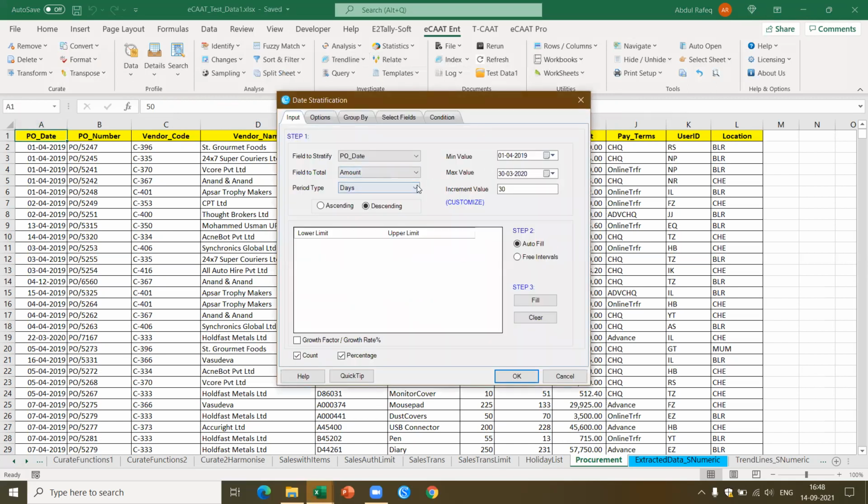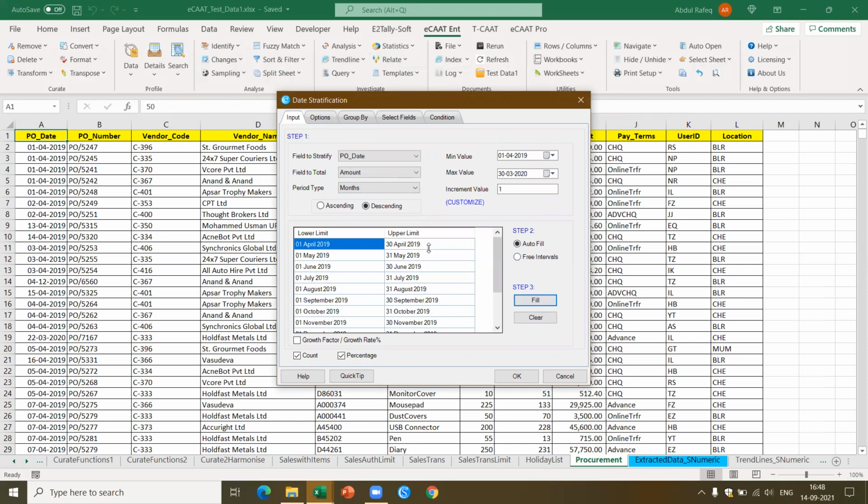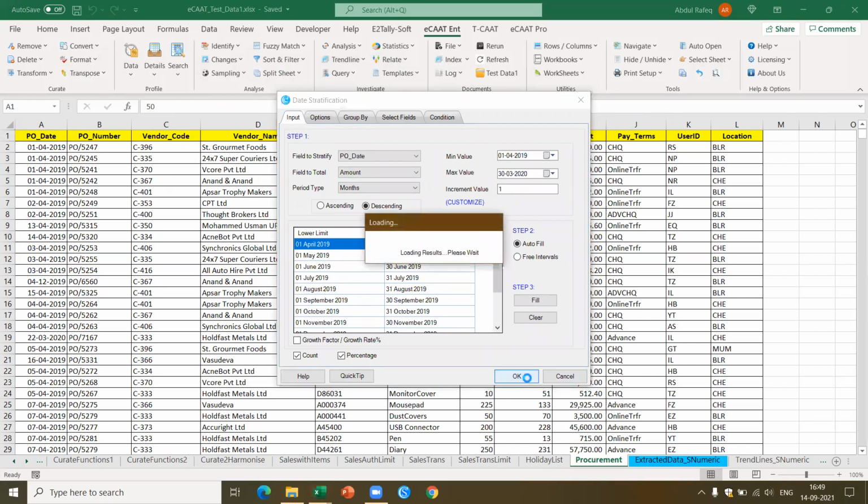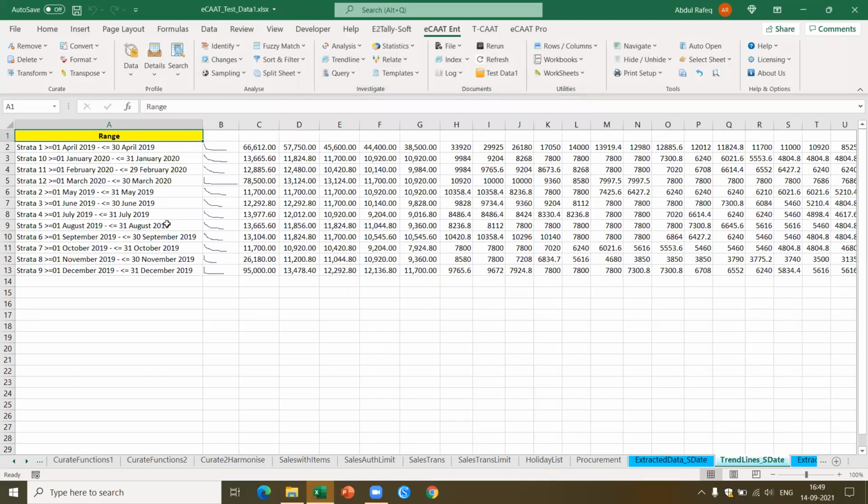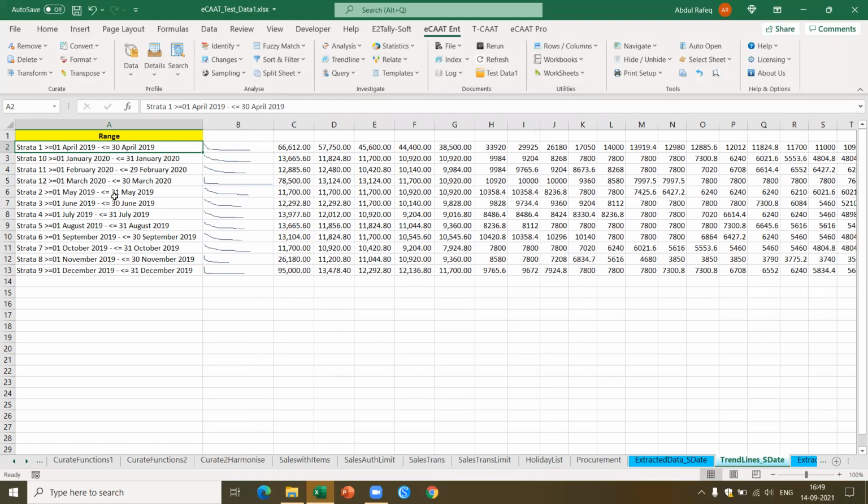Now here I'm going to do it based on, let's say, months. Okay, I'm doing month-wise analysis here. Based on the date, I'm going to fill the intervals, which means this will give me only the trend as per the month-wise purchases which are made. Then later on we'll do grouping further. Now you see, for each of the months, the purchases which have been made in terms of value, I'm able to see the trend. That is why we've added the spark line for each of these particular values.